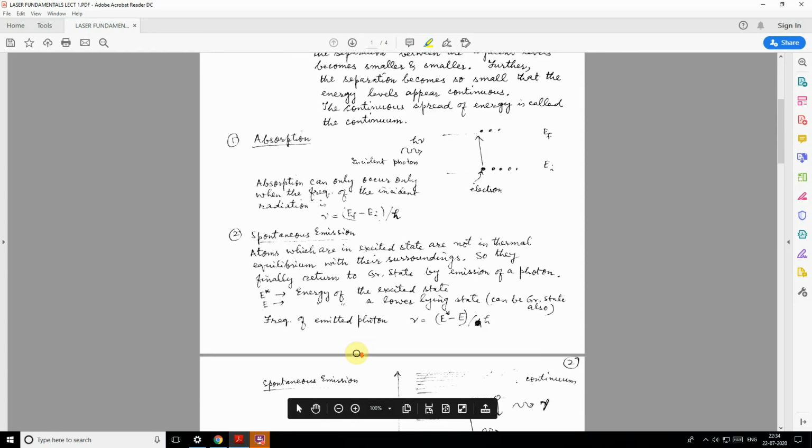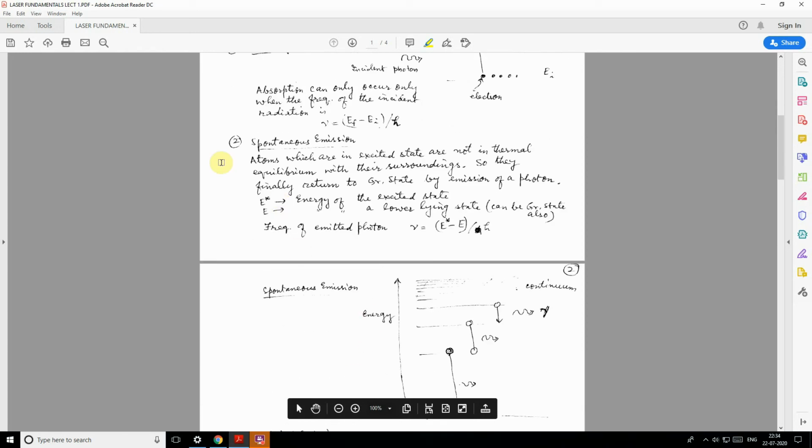Here we see an example in which E star is the energy of the excited state, that means one of the levels, and E is the lower lying state, that is the ground state, and the frequency of the emitted photon nu is equal to E star minus E by h. So this process is spontaneous.